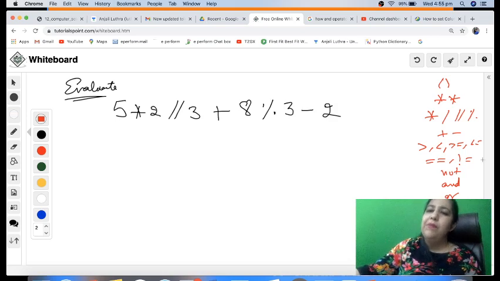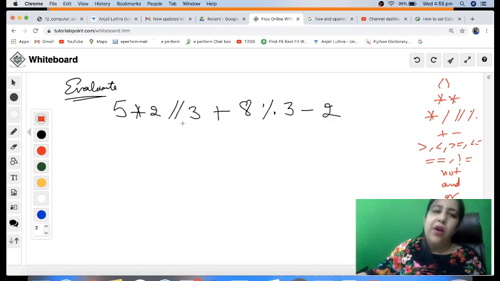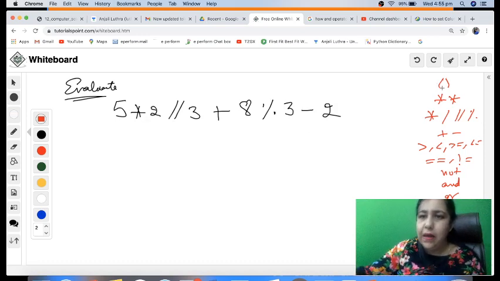So this pattern you have to remember. Now I don't have brackets, I don't have exponent, but I do have multiply, divide, and mod. So whichever comes first will be evaluated first. This is called associativity. From left to right we check whichever comes first at the same level, and that will be evaluated first. So this thing will be evaluated first.